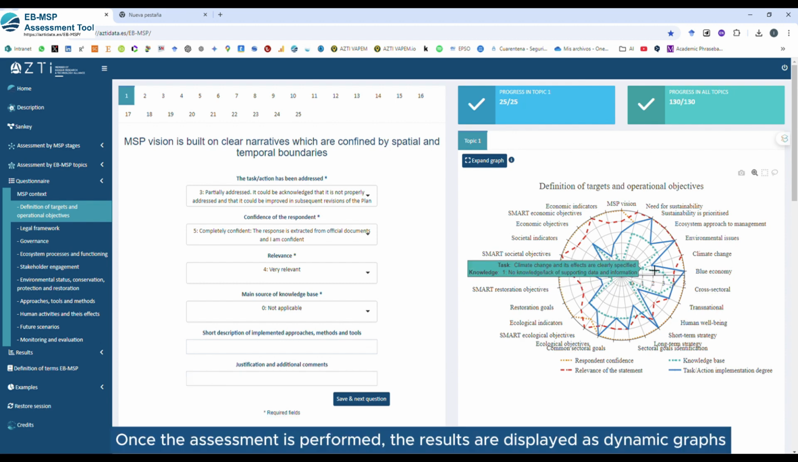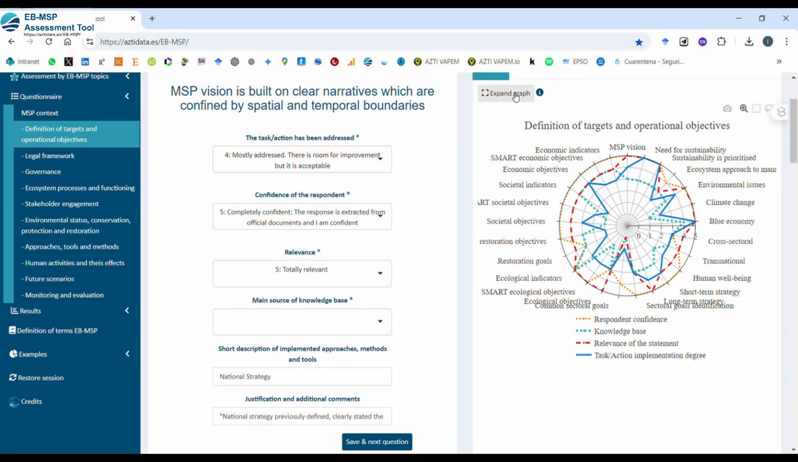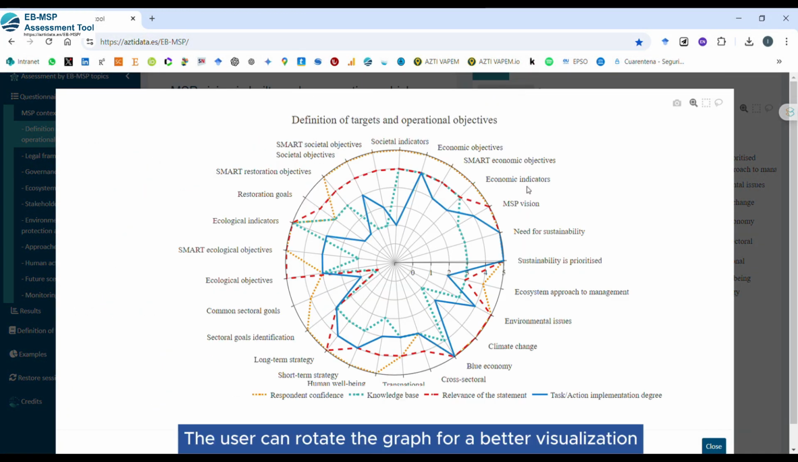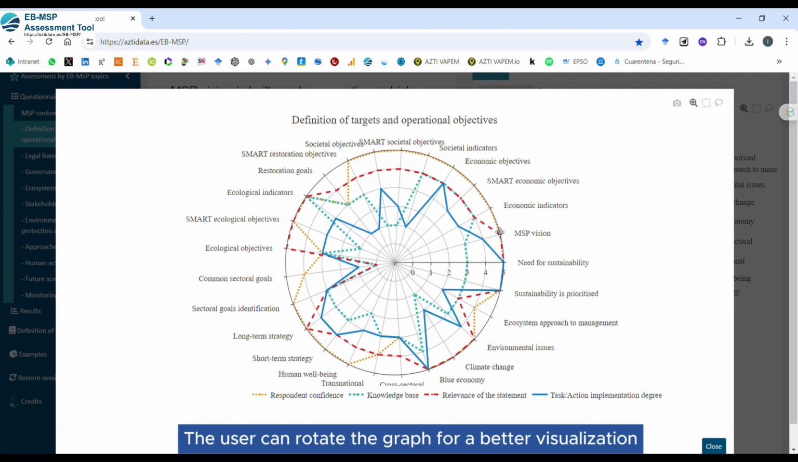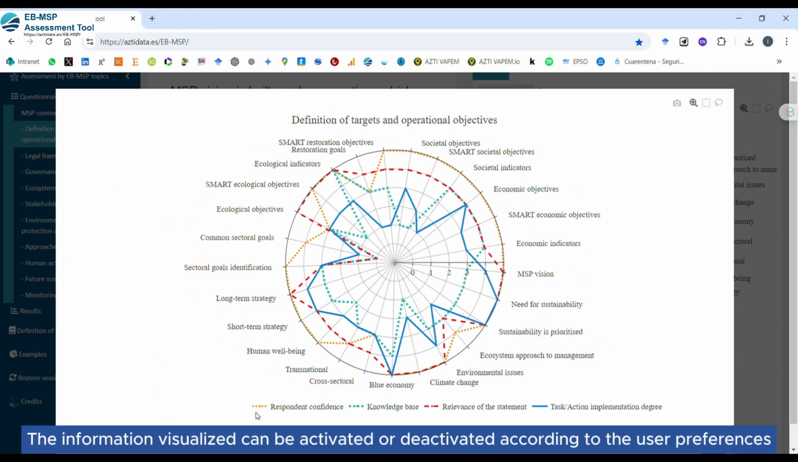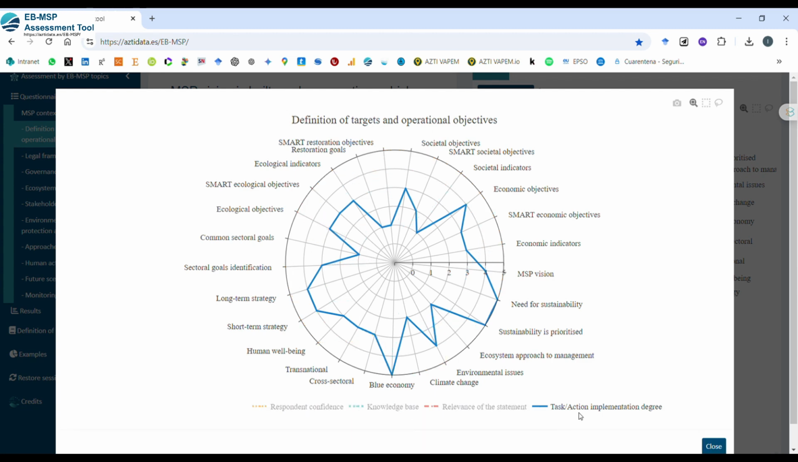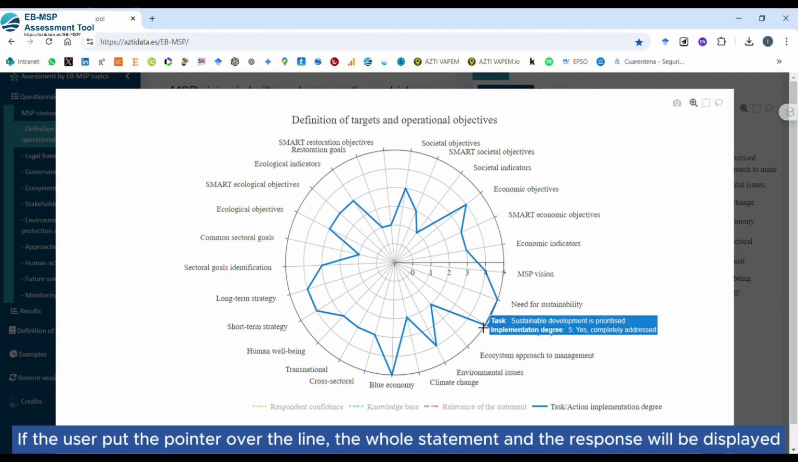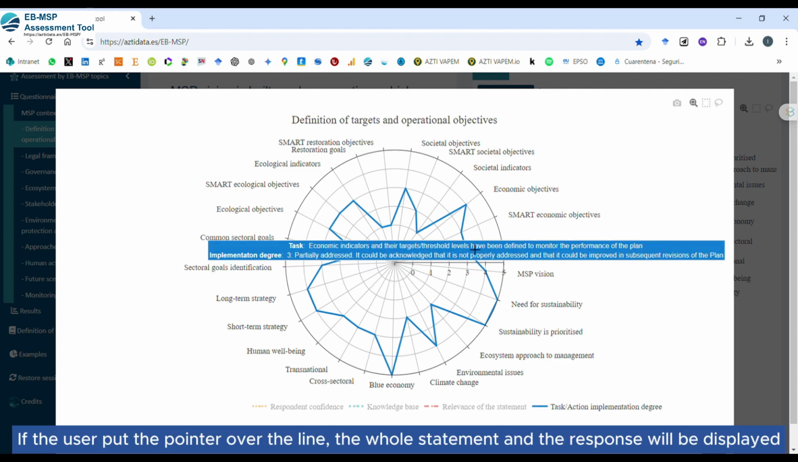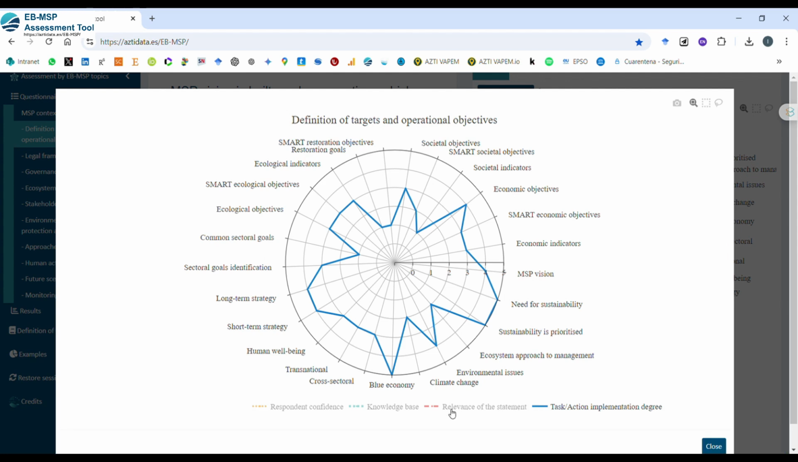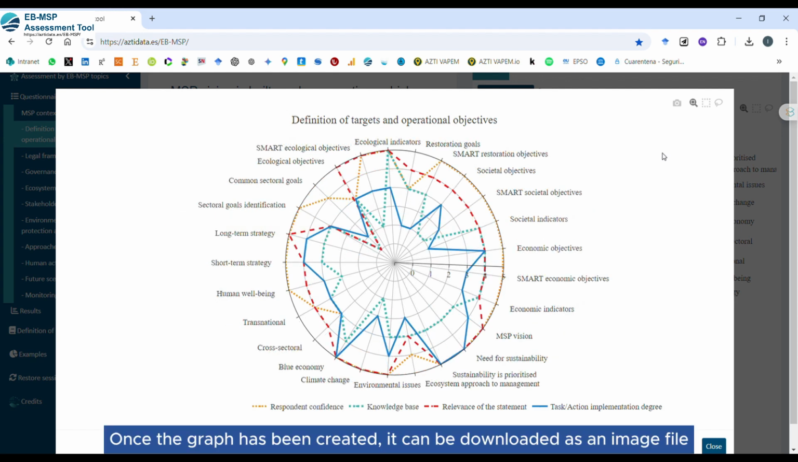Once the assessment is performed, the results are displayed as dynamic graphs. The graph can be expanded. The user can rotate the graph for a better visualization. The information visualized can be activated or deactivated according to the user preferences. If the user puts the pointer over the line, the whole statement and the response will be displayed. Once the graph has been created, it can be downloaded as an image file.